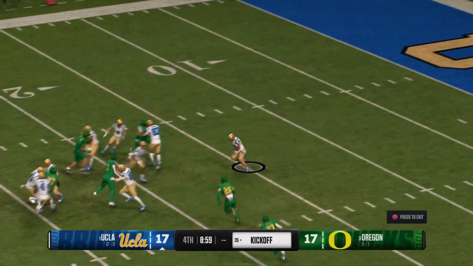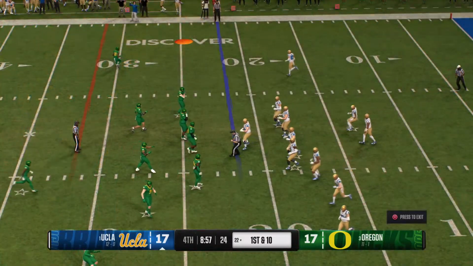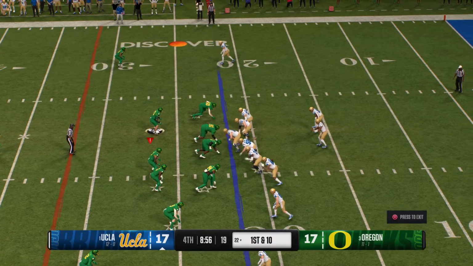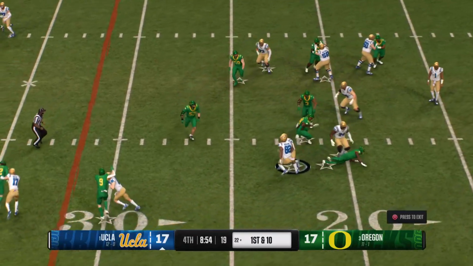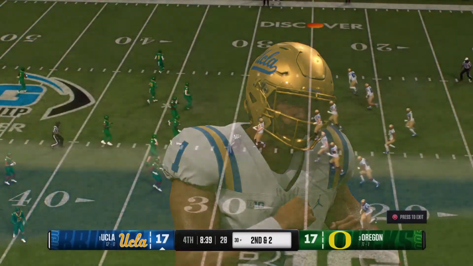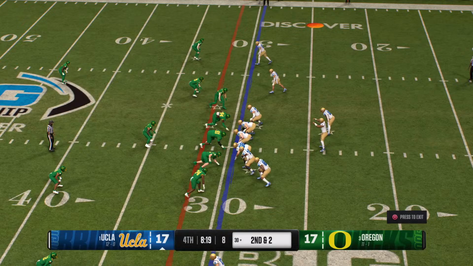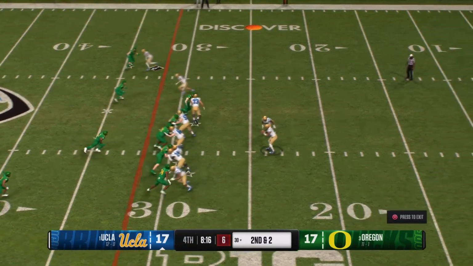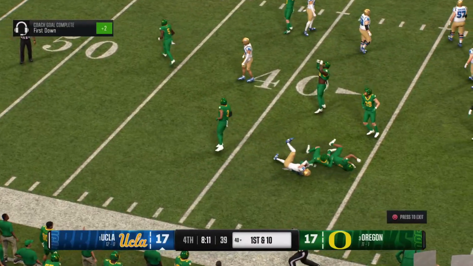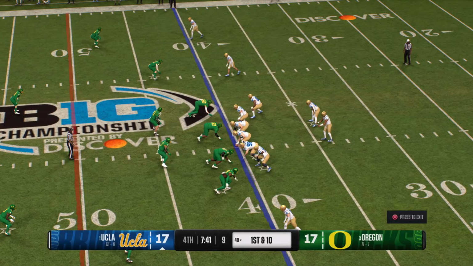He's going to return it from near the goal line. Tackled at the 22. Good job by the coverage team. And the UCLA offense is back out on the field. Out of the shotgun, he'll hand it off. Moves the ball up to the 30. 2nd down after that run on the previous play. Snags a quick throw. They bring him down, but he makes the 40-yard line. That's a solid gain. The freshman quarterback showing what a cannon he's got.